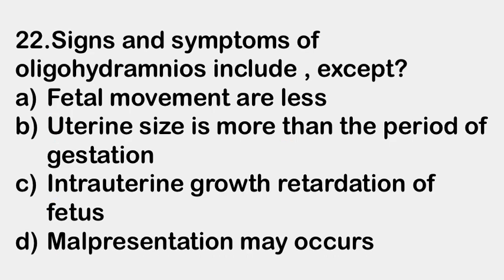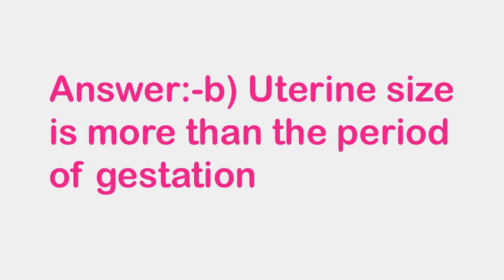Next question. Signs and symptoms of oligohydramnios include, except A, fetal movements are less, B, uterine size is more than the period of gestation, C, intrauterine growth retardation of fetus, and D, malpresentation may occur. Right answer is B, uterine size is more than the period of gestation.